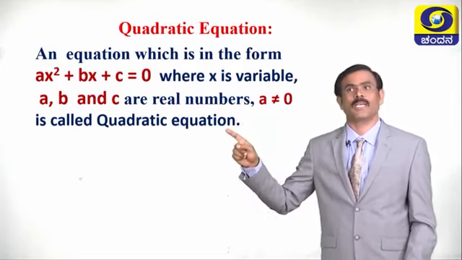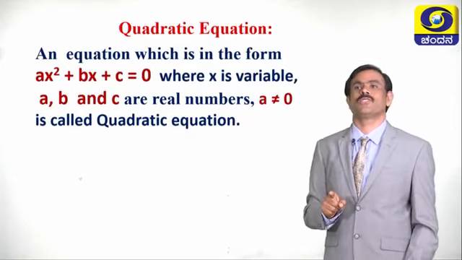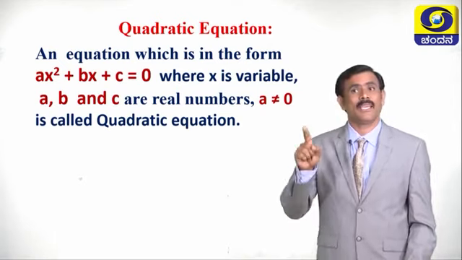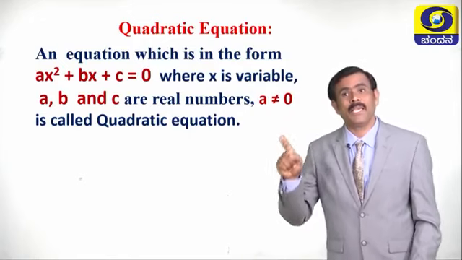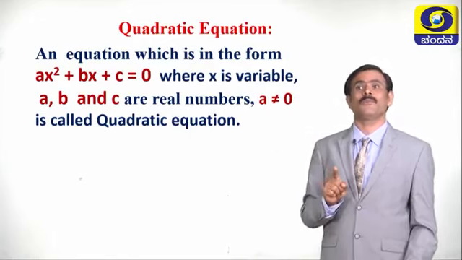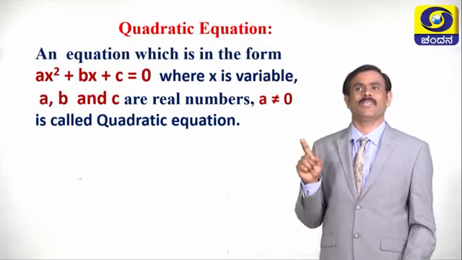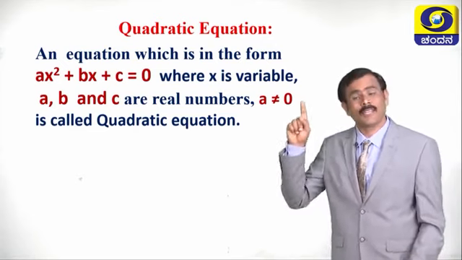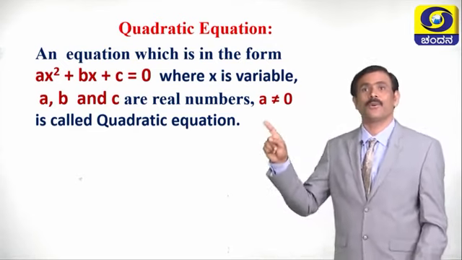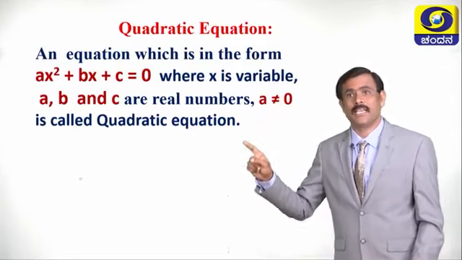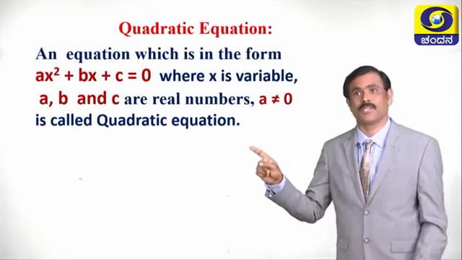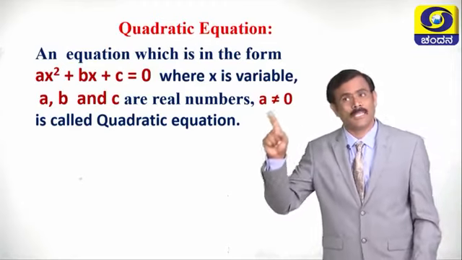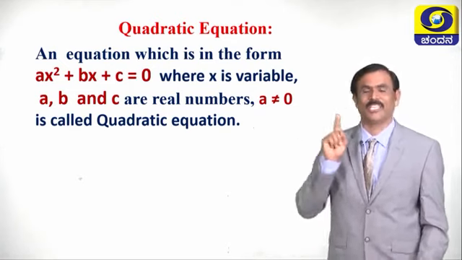Then equation becomes only bx plus c equals 0. Then what is bx plus c equals 0? Then what type of equation? It is linear equation. It is not the quadratic equation. Therefore, in equation ax square plus bx plus c equals 0, a should not be equal to 0. Then only it is called quadratic equation.